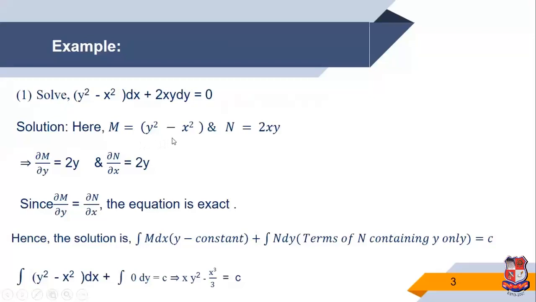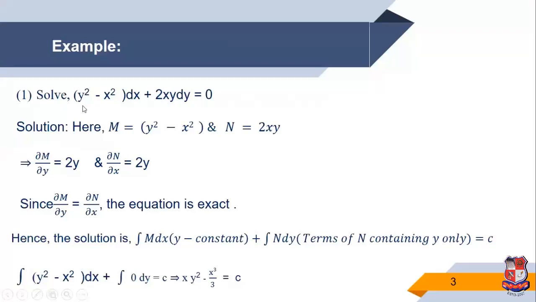Now we find the partial derivatives. Del M by del y is equal to 2y, and del N by del x is also 2y. Since del M by del y is equal to del N by del x, therefore the equation is exact.